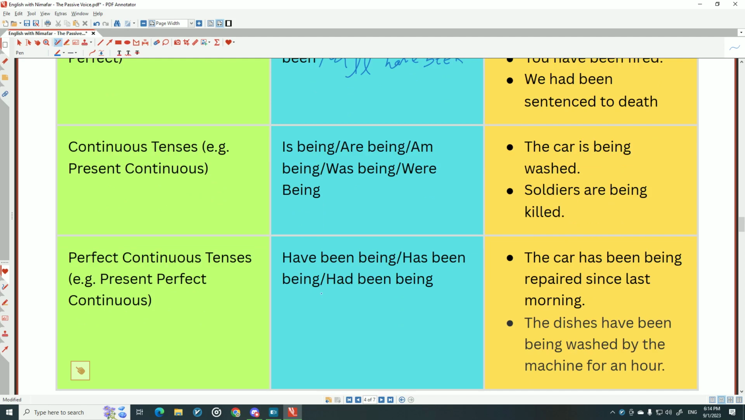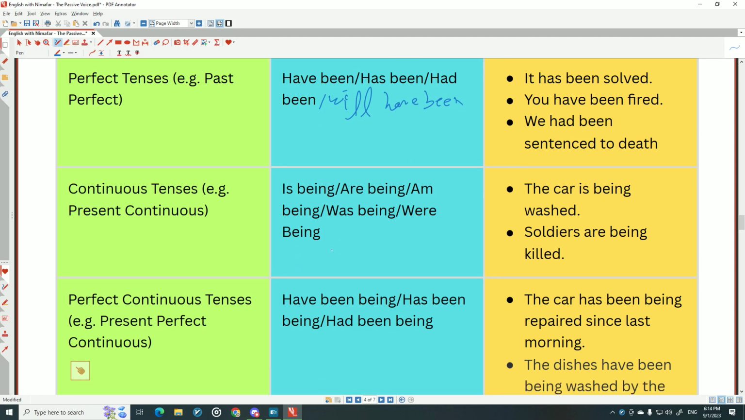But perfect continuous tenses, perfect tenses but they're continuous, like present perfect continuous, past perfect continuous, future perfect continuous. We say have been being, has been being. We use be, okay? Here, have and had, if you want to compare just these two, we have have and has, for example. So they are like is, are, like am, okay? And then we use being, okay?